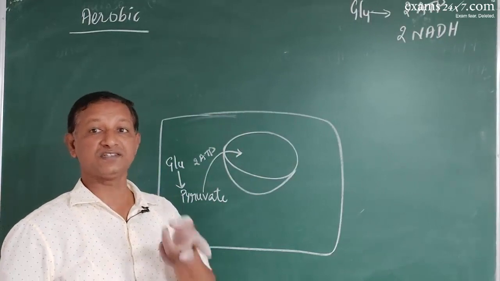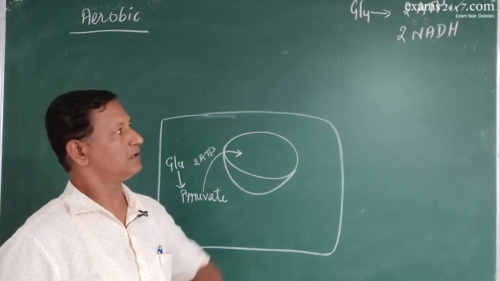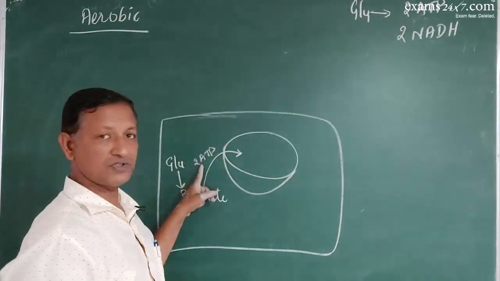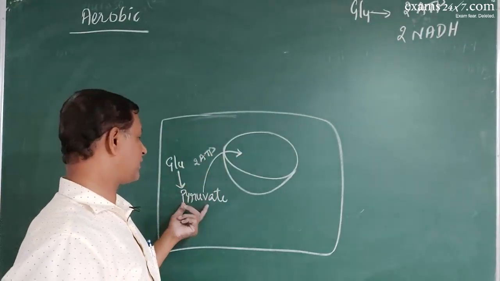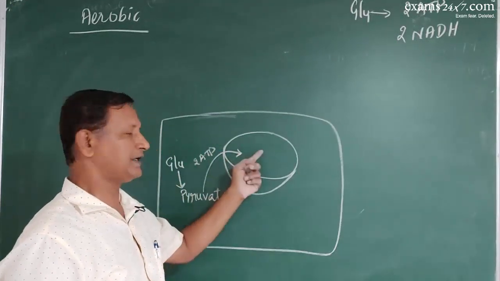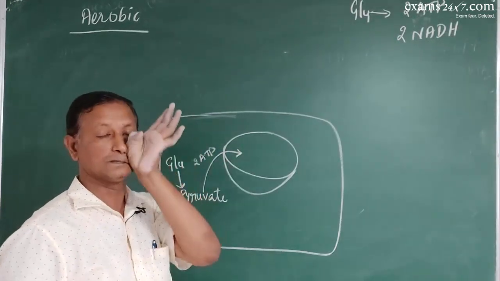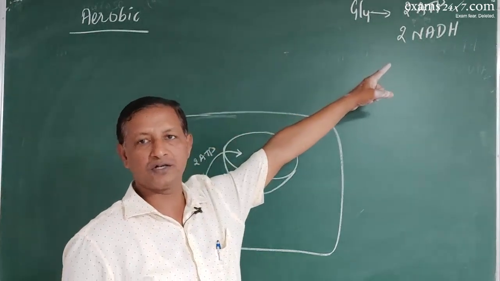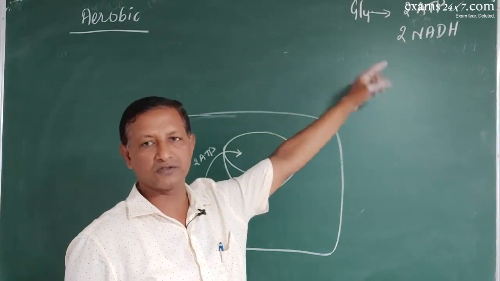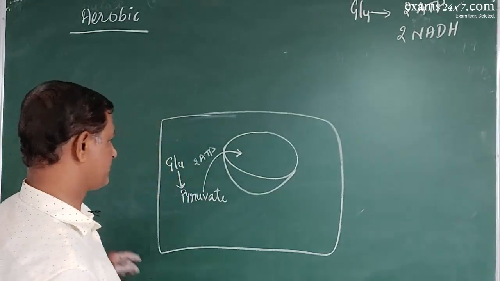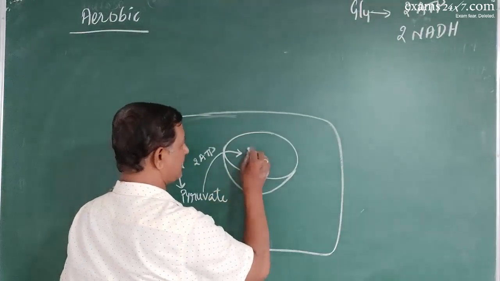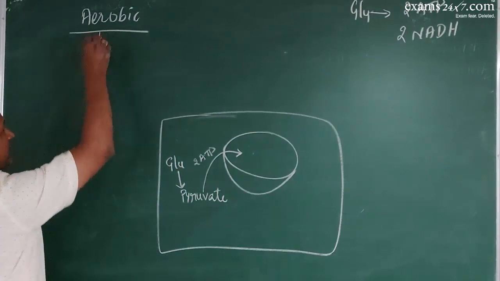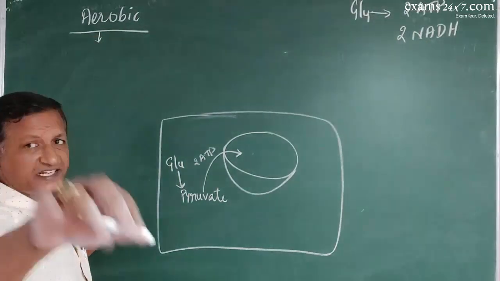So, in case of aerobic respiration, the two ATPs generated during glycolysis will be used up in transferring the pyruvic acid from the cytoplasm into the matrix of the mitochondria. So now at this stage you will be left with only two molecules of NADH, that's all. Now in this matrix the aerobic respiration takes place. This aerobic respiration involves three steps.